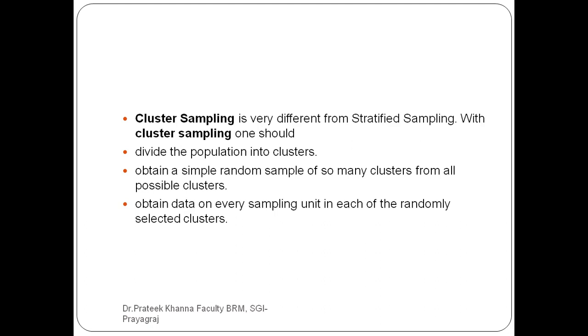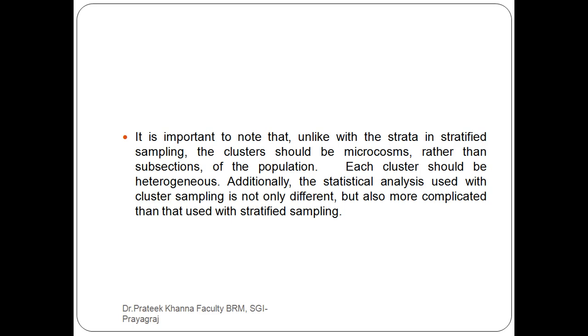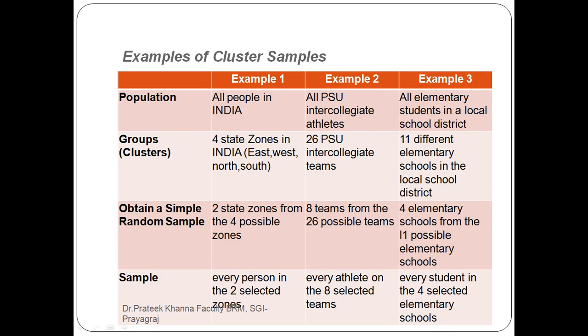Again we come to the last slide of cluster sampling. What is cluster sampling? The first thing you will remember is to divide the population into clusters. Next, obtain a simple random sample of so many clusters from all possible clusters. Then obtain data on every sampling unit in each of the randomly selected clusters. So this is the example of cluster sampling.